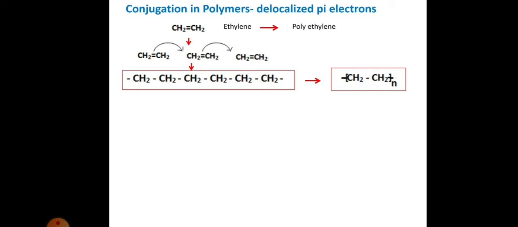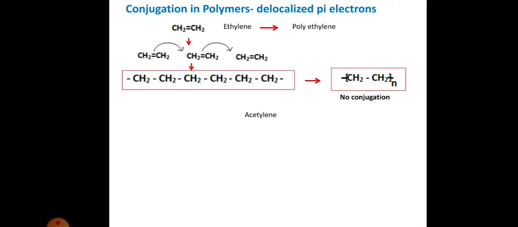Now check whether polyethylene has pi electrons in it, or whether there is any possibility of conjugation in polyethylene. There is no possibility, no conjugation in polyethylene, because the polymer has only single bonds in it. Only when it has double bonds alternated with single bonds is delocalization of pi electrons possible, or conjugation in the polymer is possible.